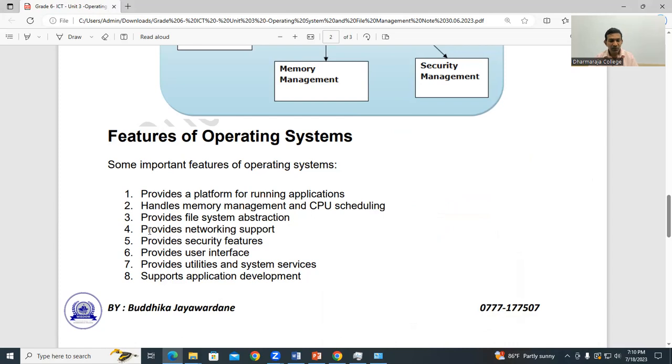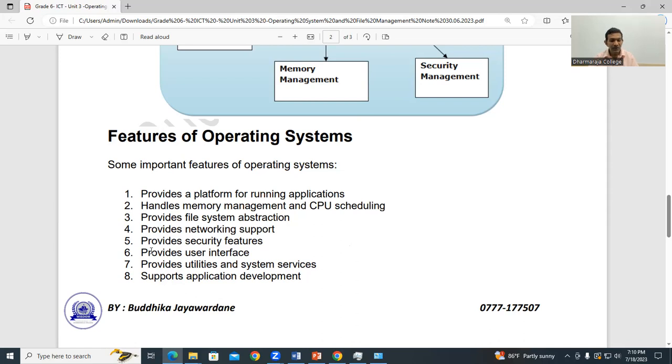And it provides network support. To connect to the network, to connect to the internet, you need network support. And it provides what? The security features, like firewall and virus protection, right? So those are also provided through the operating system.